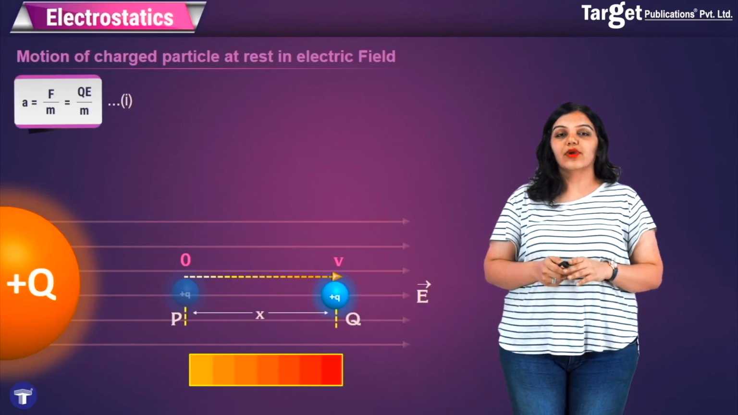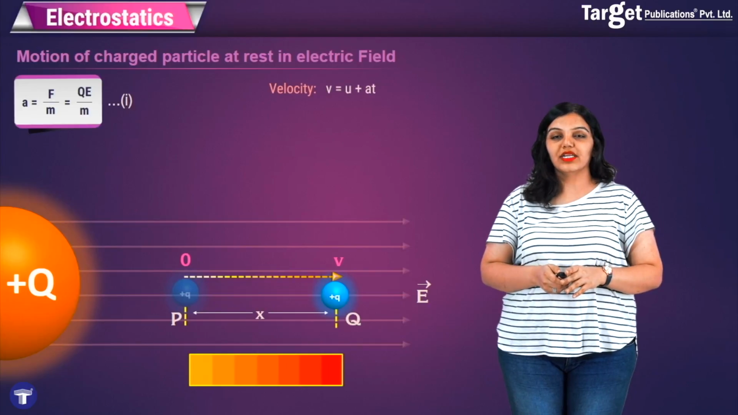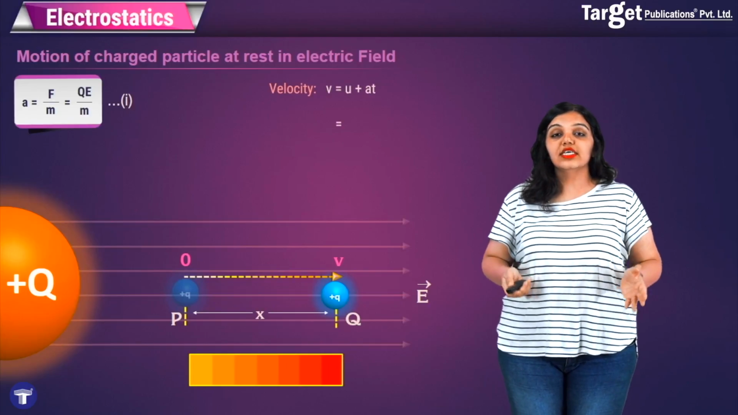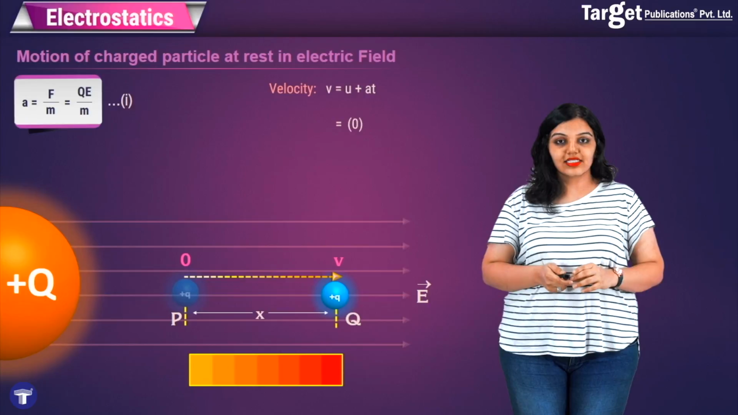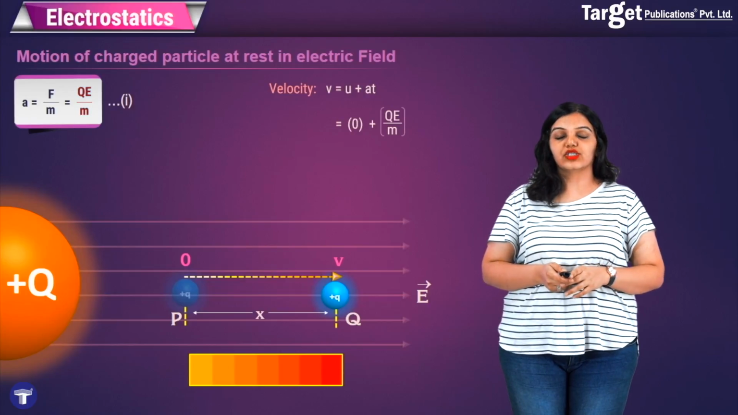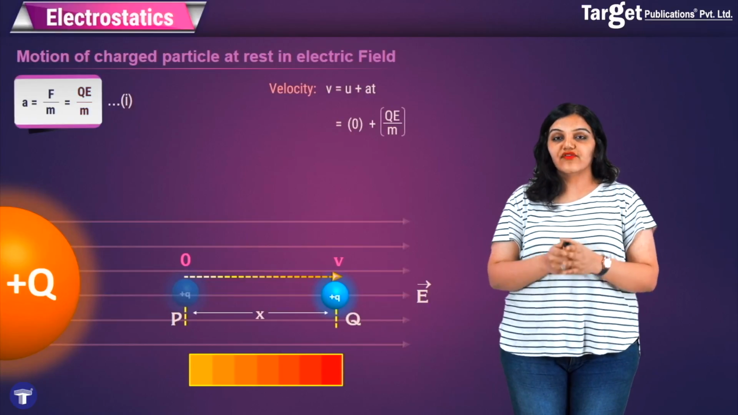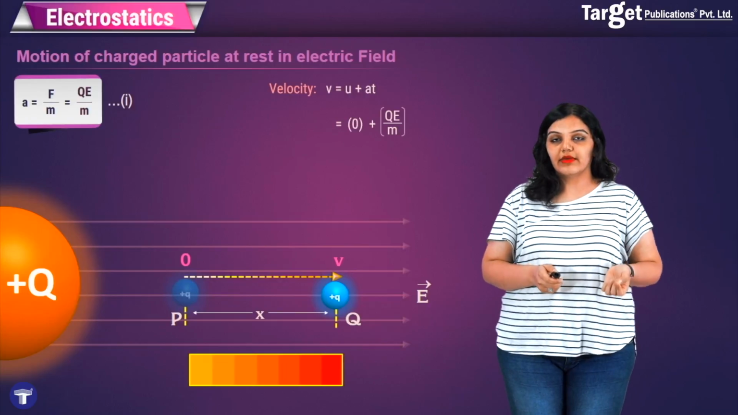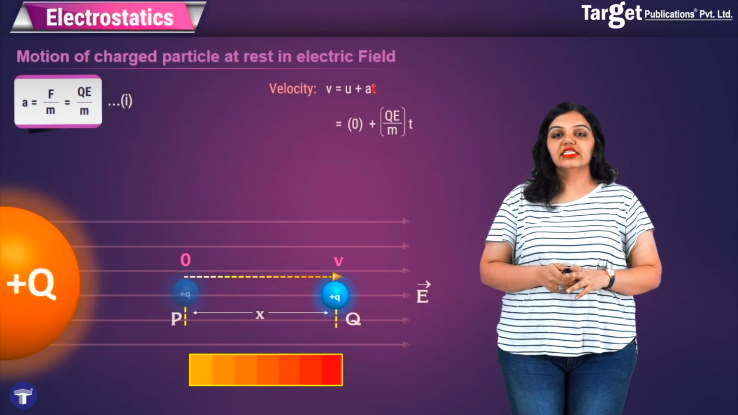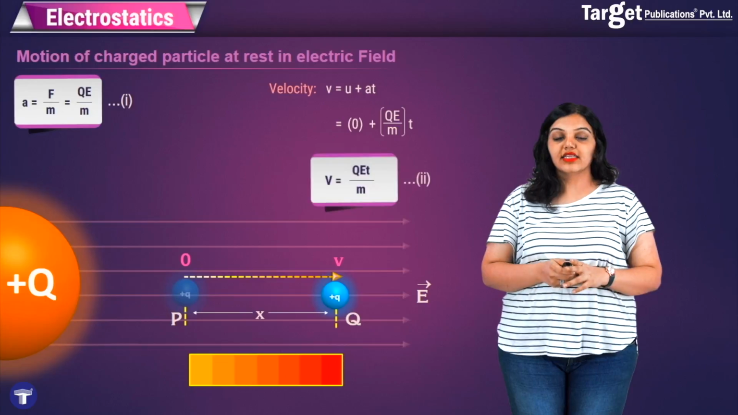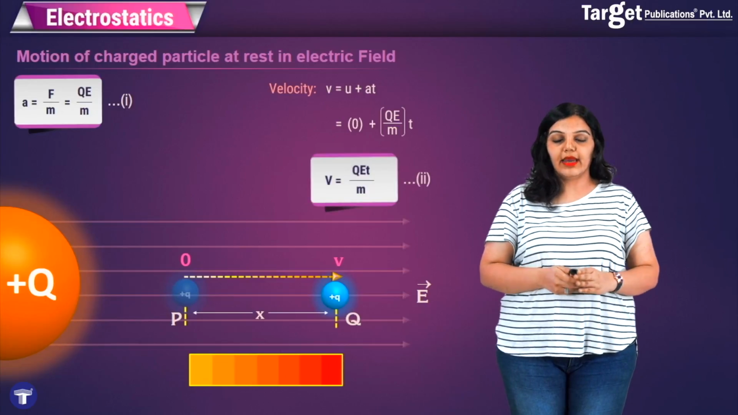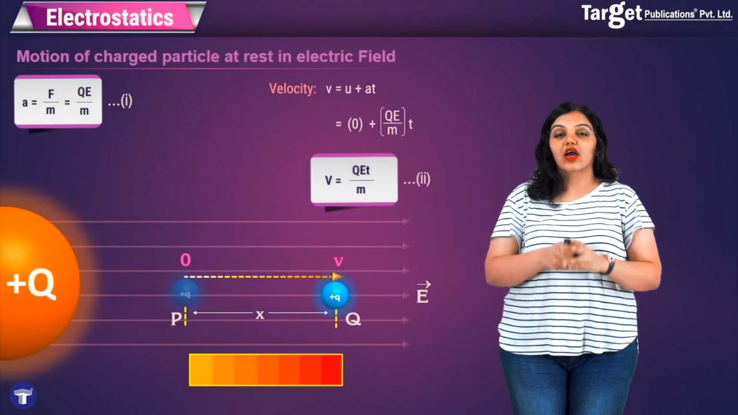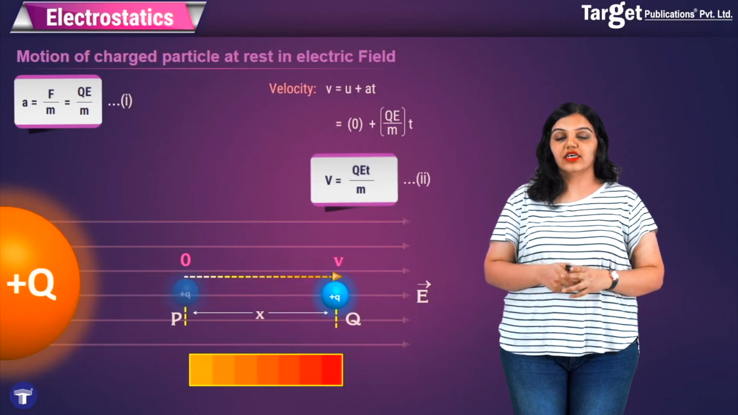We use the equation of motion v is equal to u plus at to find velocity. u is 0 because the particle is initially at rest. a we can get from the first equation, that is QE by m, and t is the final time because the initial time we took as 0. So we write v is equal to 0 plus QEt by m, and this gives me v is equal to QEt by m, that is the value of the velocity of the charged particle after a time t.